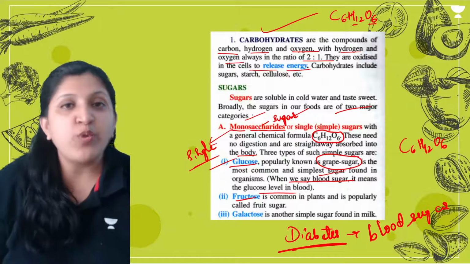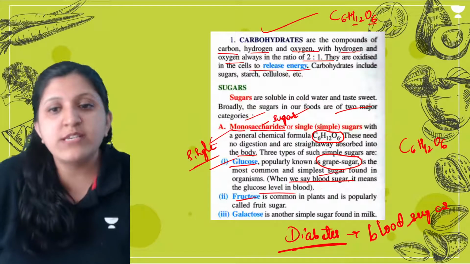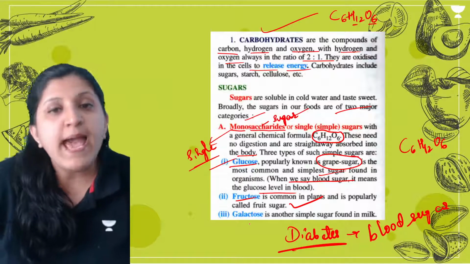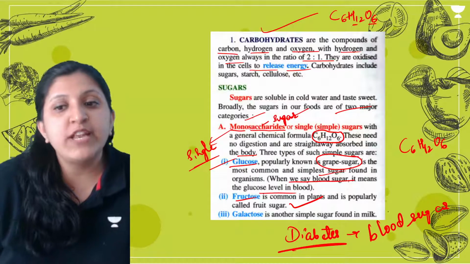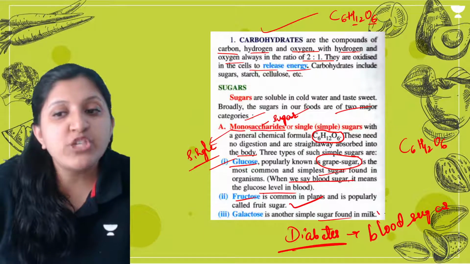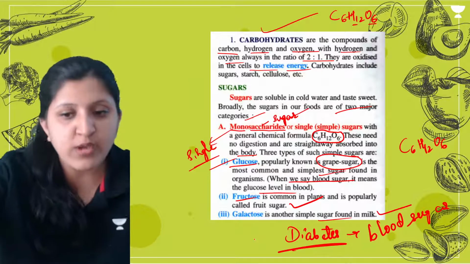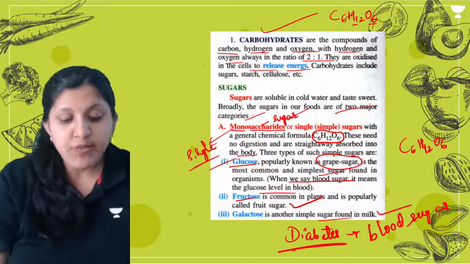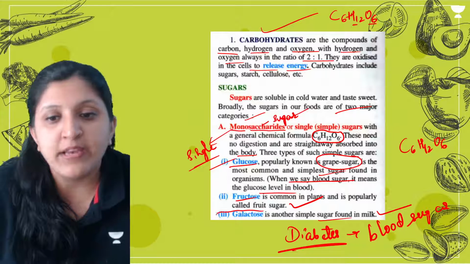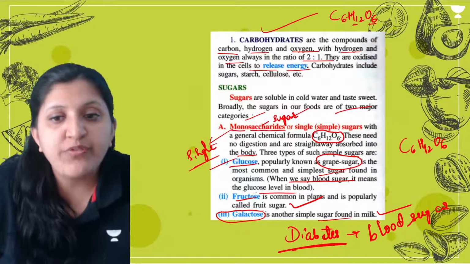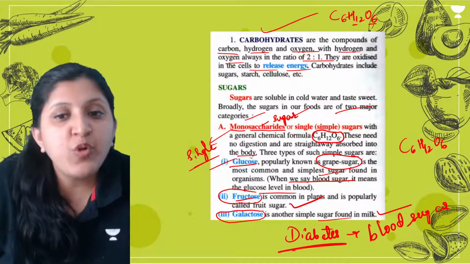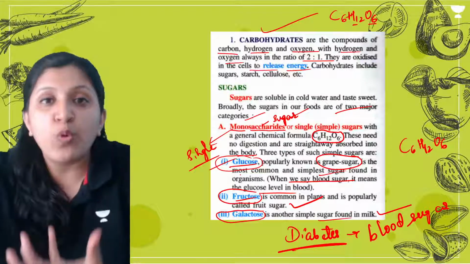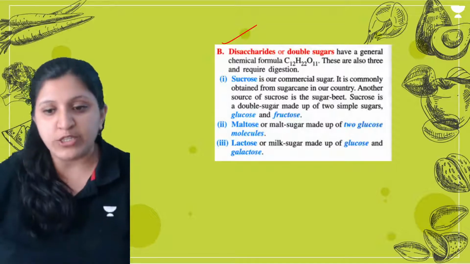Then fructose, what do we call fructose? This is known as fruit sugar. And then there is galactose, a simple sugar which we find in milk. So galactose is found in milk. You need to remember where exactly we find galactose, fructose and glucose. Each and every detail, like the sources of these compounds, you need to know.